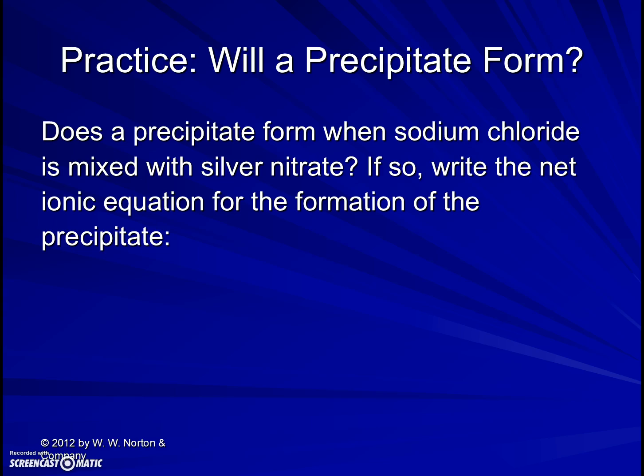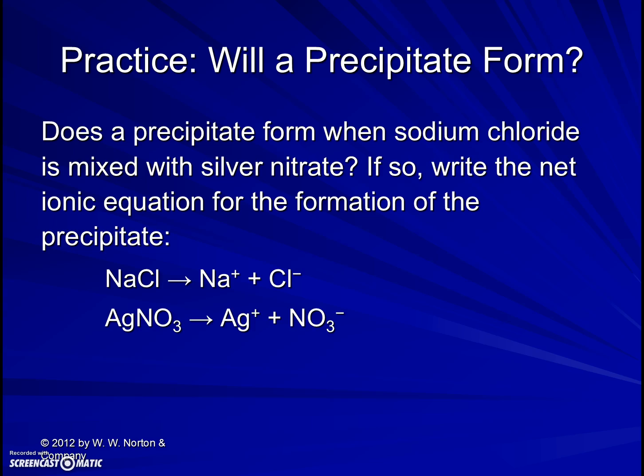So let's try a sample question. You guys can pause the video and write this down. Try it out on your own. Look things up on the internet if you need to. We'll talk about this in class. Does a precipitate form when sodium chloride is mixed with silver nitrate solution? If so, write the net ionic equation. And remember that the formula for sodium chloride is NaCl. So we're going to have ions Na plus and Cl minus. And then silver nitrate would break down to Ag plus and NO3 minus. So try that one out. See if you think there will be a precipitate based on what we've said and what that precipitate will look like.